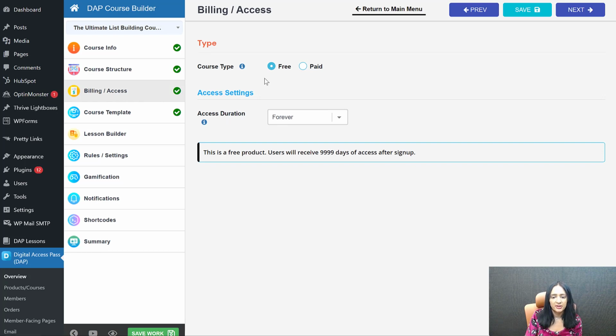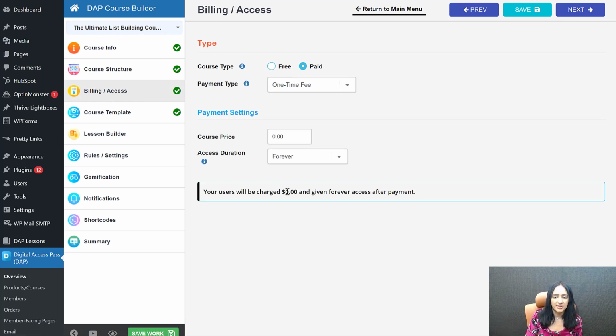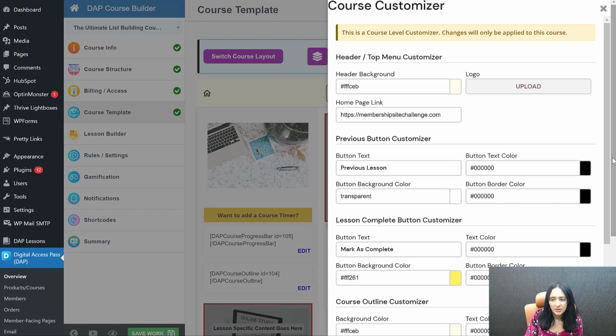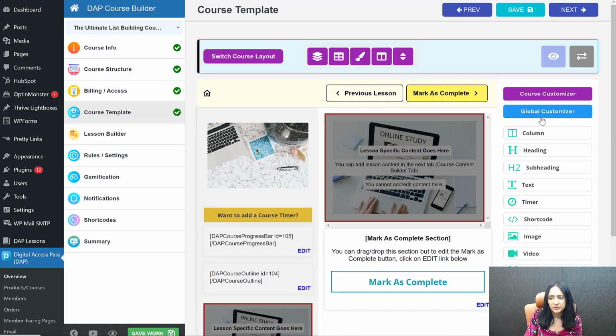And if you want to change the billing from a free course to a paid course, all that stuff, you can do that here if you want to. You can always change your mind, like I said, because everything can be updated once DAP has created it for you. Course template. So here you can see these are the colors that DAP has automatically set for you, but you can always update it in the course template. Whatever colors you don't like, you can just click on course customizer, update the colors to match your brand colors.